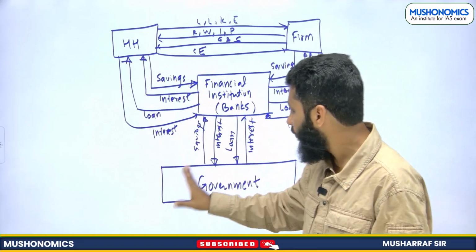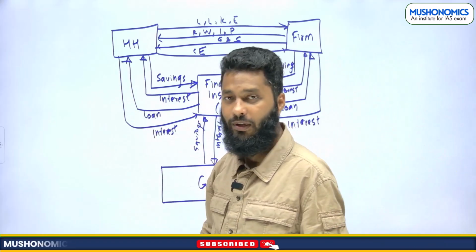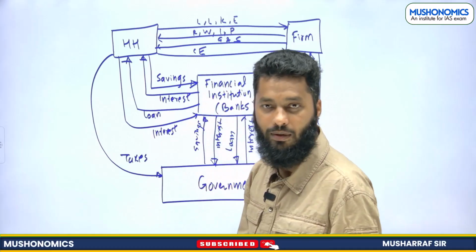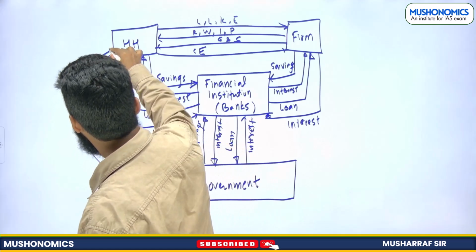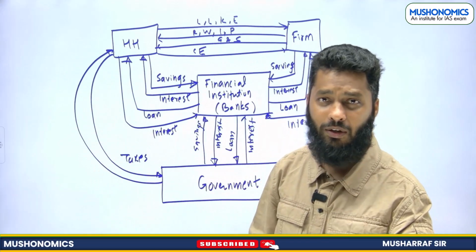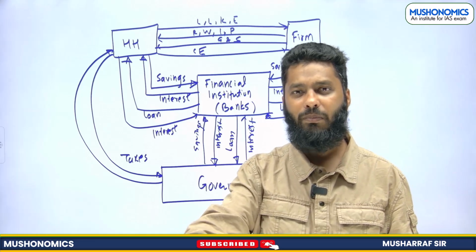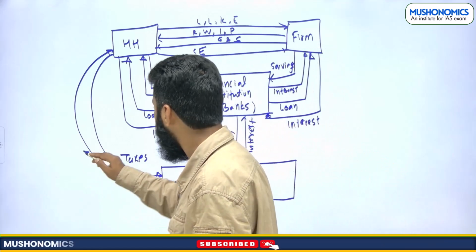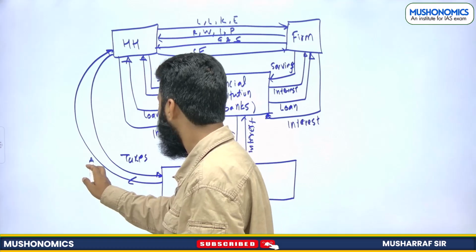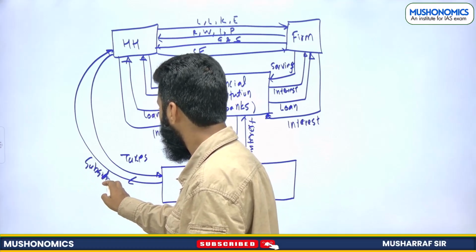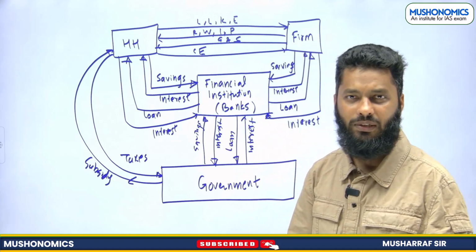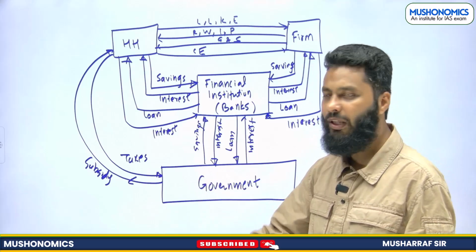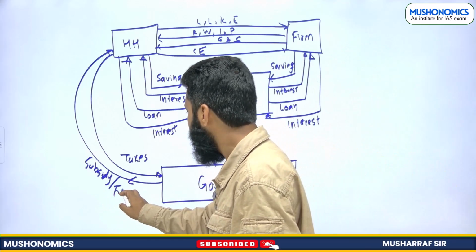What is the relation between household and government? Households pay taxes to the government. Government provides subsidies and other transfer payments. The Ladki Bahin Yojana of the Maharashtra government is giving 1500 rupees per month to women, the women members of the family, right? So a subsidy or transfer payment is being provided by the government. Subsidy, for example, this food subsidy, 1 rupee a kg, 2 rupees a kg, 3 rupees a kg, food grains, 5 kg per person per month, right? It is being provided by the government. So subsidies or transfer payments are also being provided by the government.